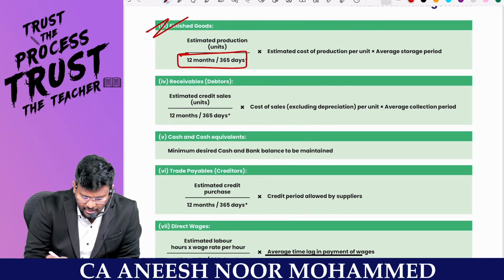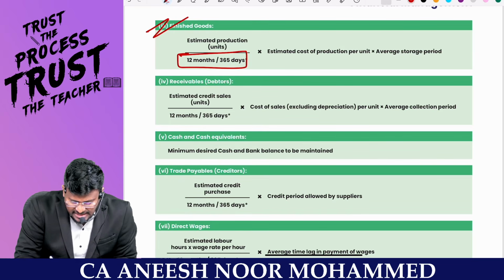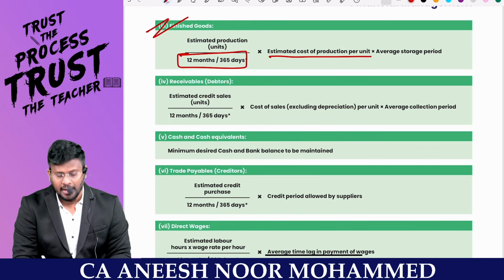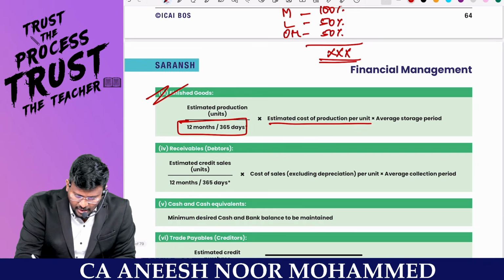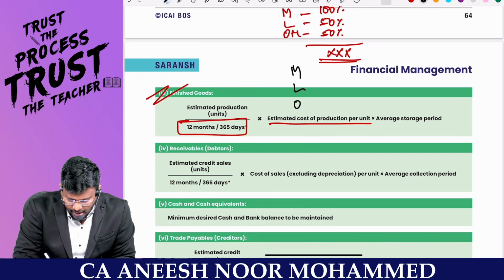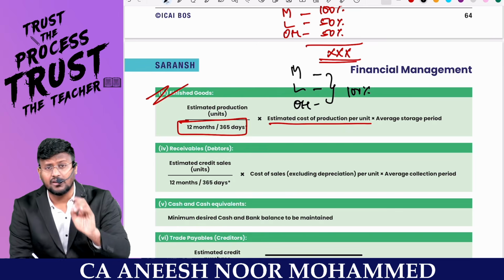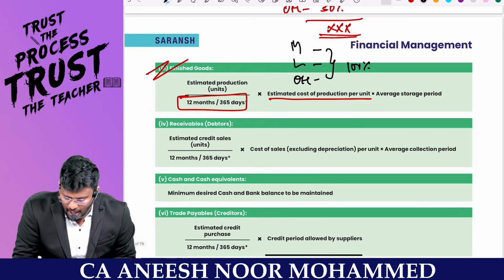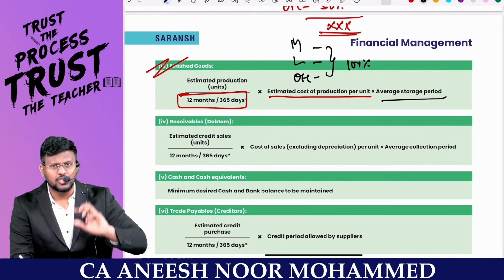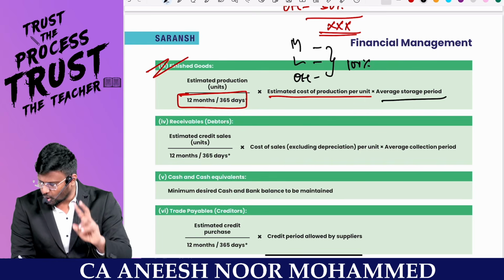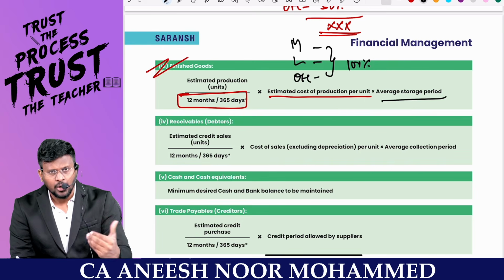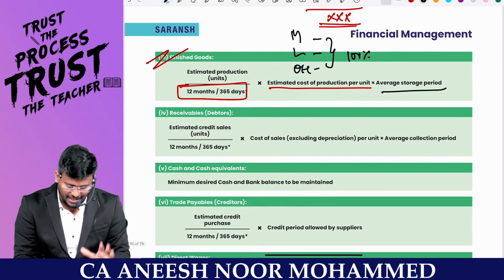Coming to the finished goods, my dear lovable students, estimated production divided by 12 months or 365, you will be getting the number of units, into estimated cost of production per unit. Estimated cost of production is nothing but material, labor and overhead. Everything would have been completed at how much percentage? 100% degree of completion will be there, into average storage period. For how many months do you want to store finished goods? You want to store for 2 months, so into 2. You want to hold it for 5 months, into 5. That's it. Fantastic to the core.